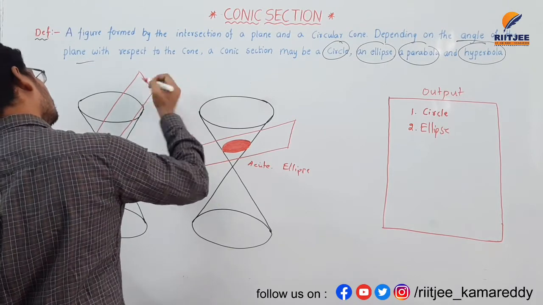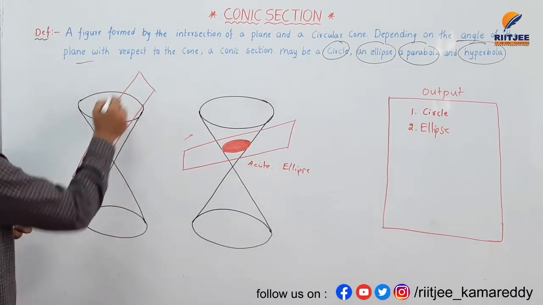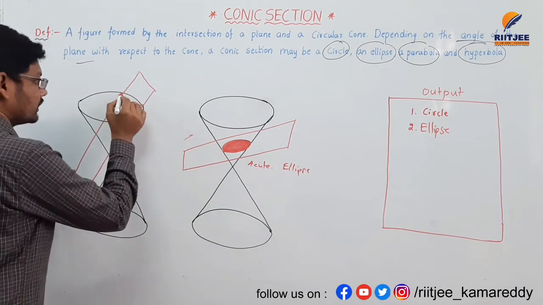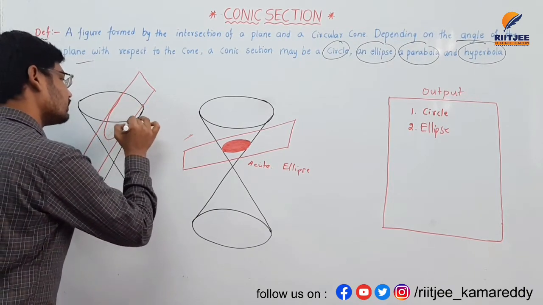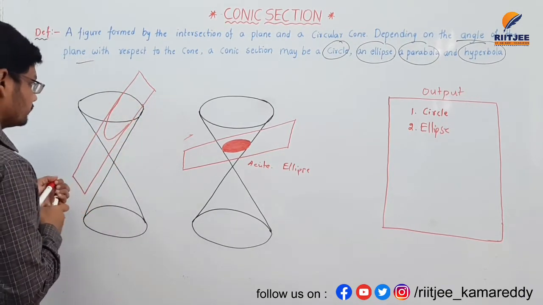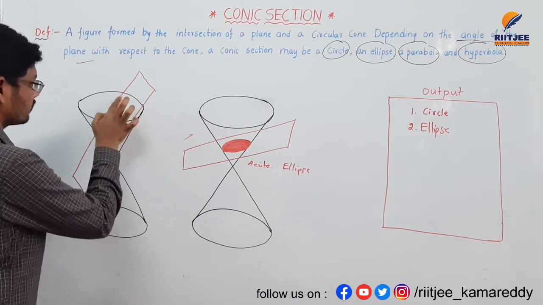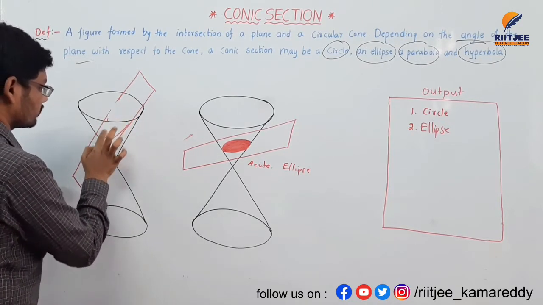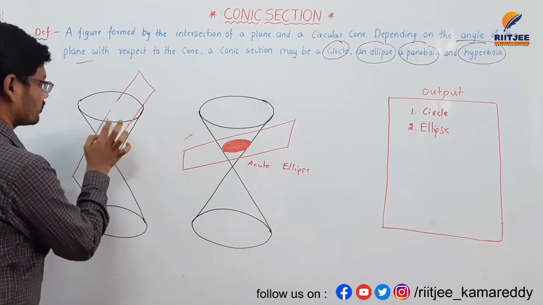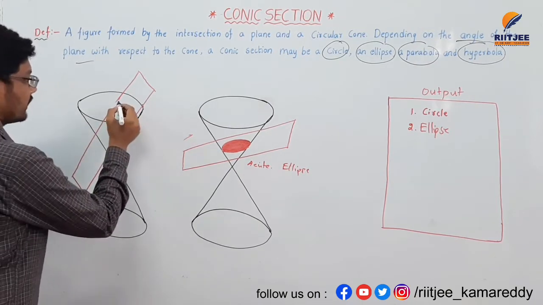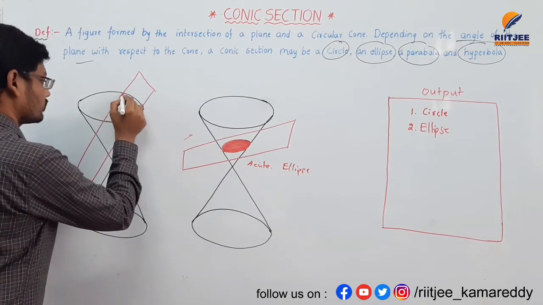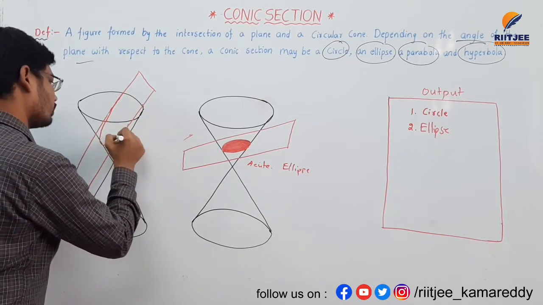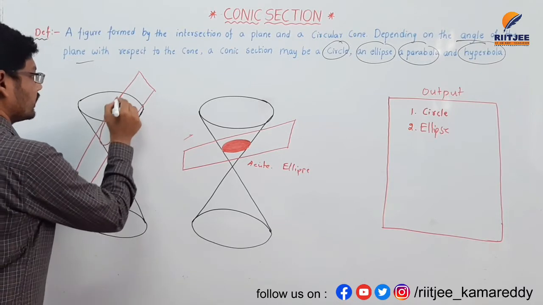This is a plane. It is intersecting the right circular cone, and it will divide the cone like this.